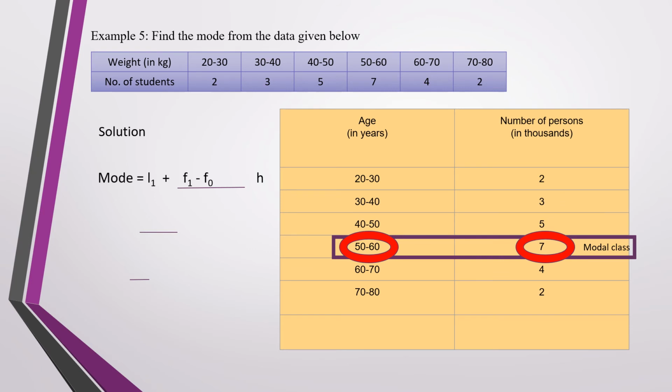The values are: this becomes your L1, this L2, which will give you H, and 7 is your F1, 5 is F0, and 4 is your F2. Moving on to the formula, substituting the values of all this, we get 50 plus 20 by 5, which is 50.